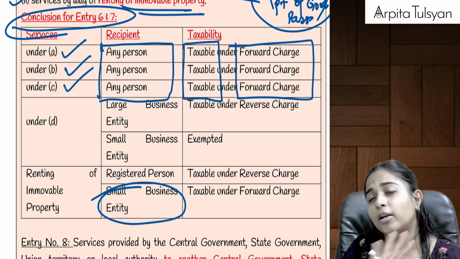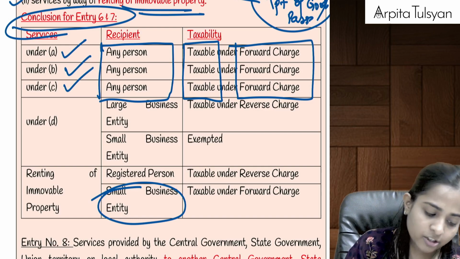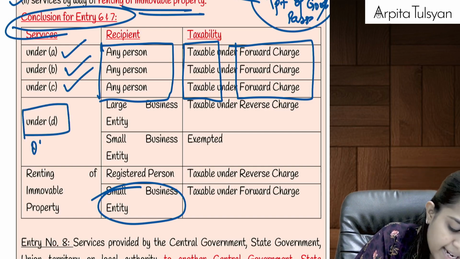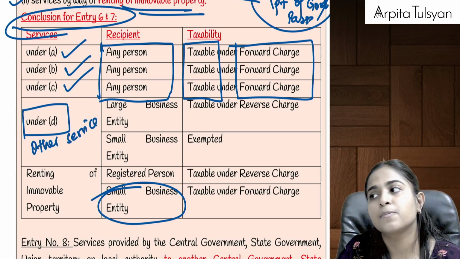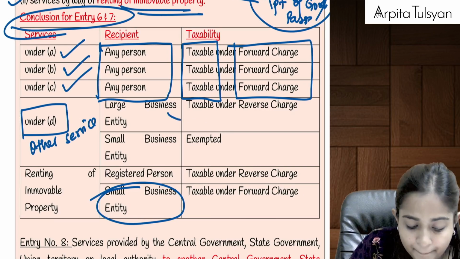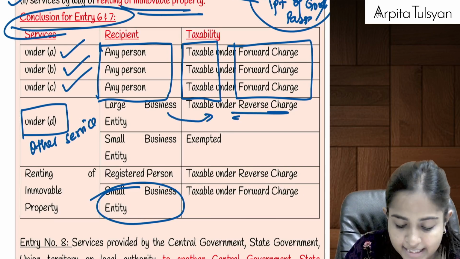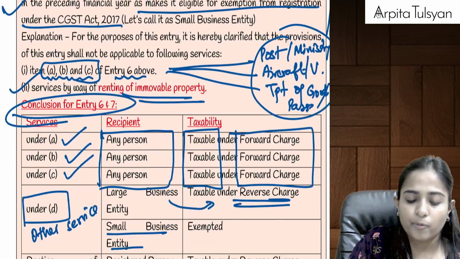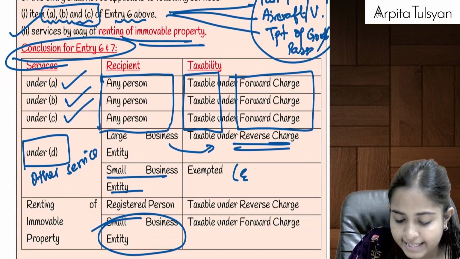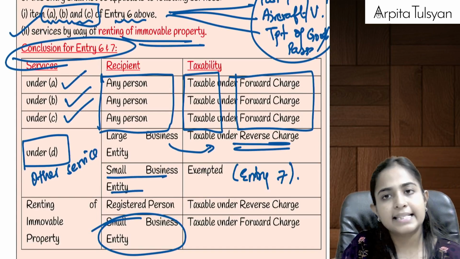Those three are always taxable under forward charge. Apart from that, if there is any other service provided to a big business entity, it will be taxable under reverse charge. If it is provided to a small business entity, then it will be exempted as per entry number 7.